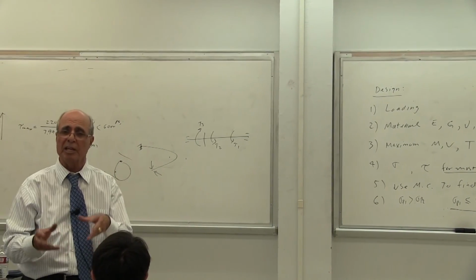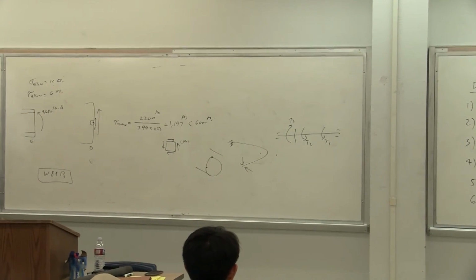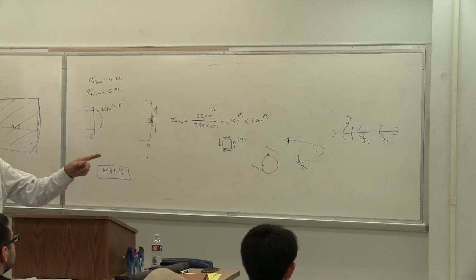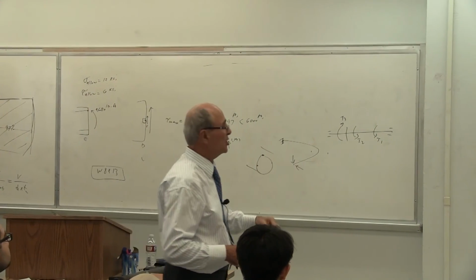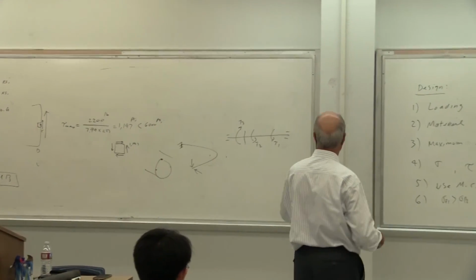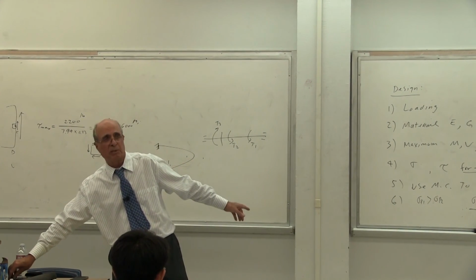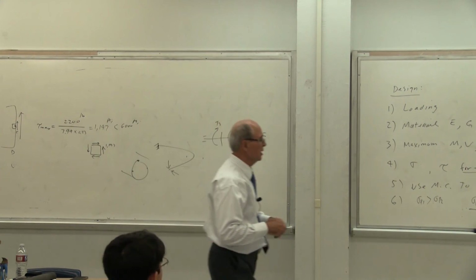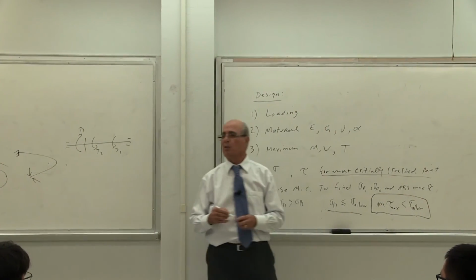Some of you who are taking 319, remember that part of 319 will be about the failure theory, which discusses the relationship between these two. Everybody understand that? In this class, I know for a fact that most of our items are going to break because of shear, not because of normal stress. We are going to use this one. This is the only one we are checking. So please write it down.